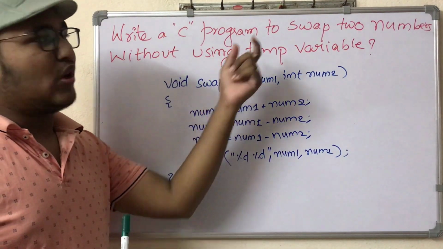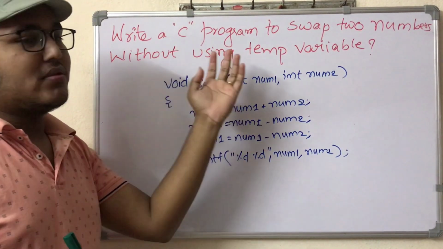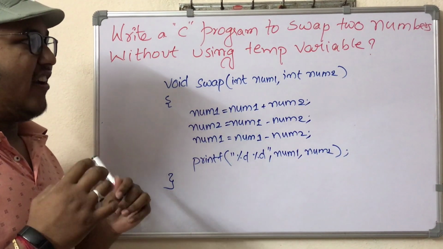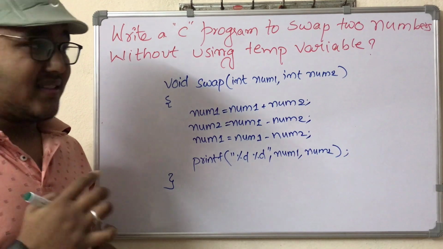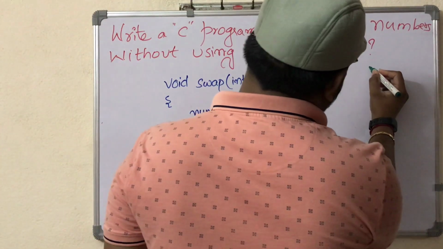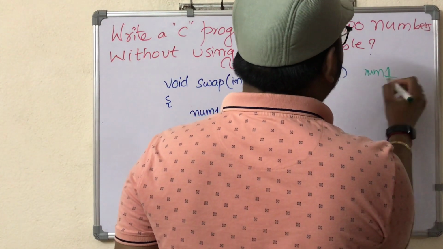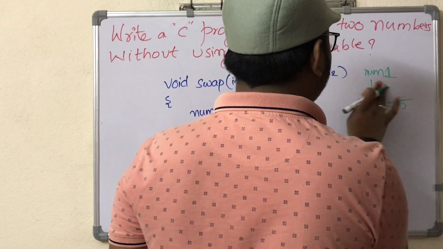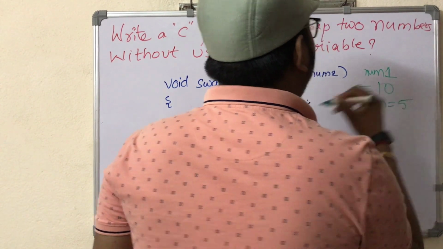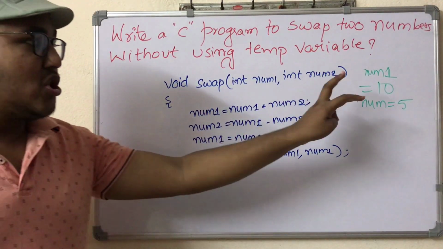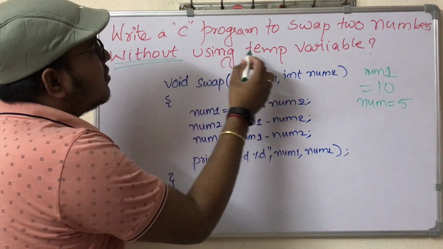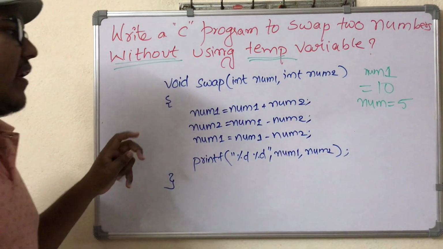Write a C program to swap two numbers without using a temporary variable. So if this is the question, first of all, we need to take two numbers as examples. I am going to take num1 as 10 and num2 as 5. Now my task is to swap two numbers. For that, the condition is not to use a temp variable. Okay, right? That is the case.